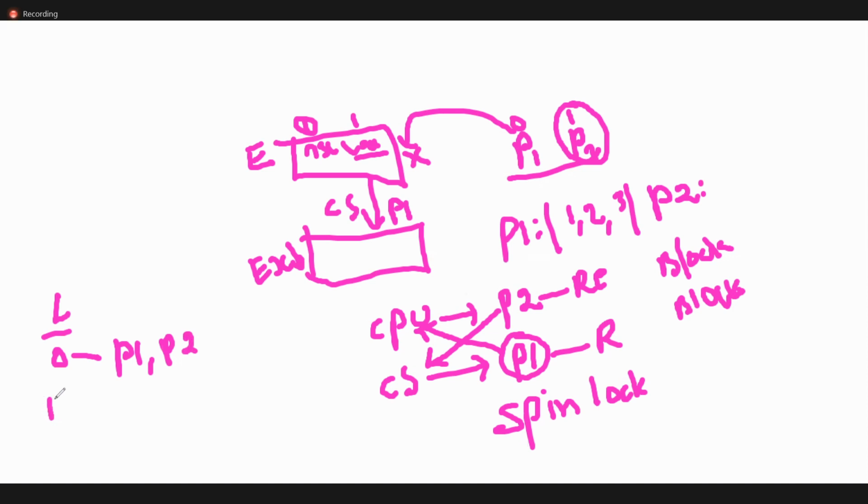But coming to TSL, even P1 will enter sometimes or P2 will enter. Okay? So this is the TSL mechanism. It satisfies only primary, mutual exclusion and progress.